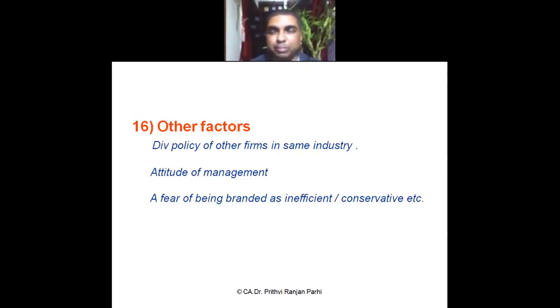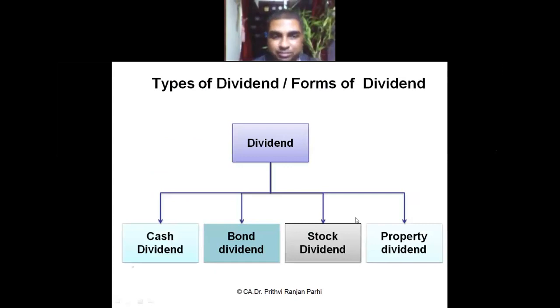Attitude of the management. Some managements think that they want to pay more dividend. Some managements do not like to pay more dividend. So attitude of the management matters. And a fear of being branded as inefficient or conservative, etc. Sometimes management fears that if you do not pay dividend, then people will think that we are inefficient. So that also matters. Accordingly, they decide their own dividend policy. Understood? So these are certain factors and considerations which matter while taking a decision on dividend policy.